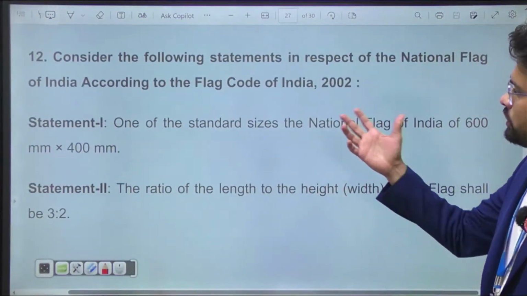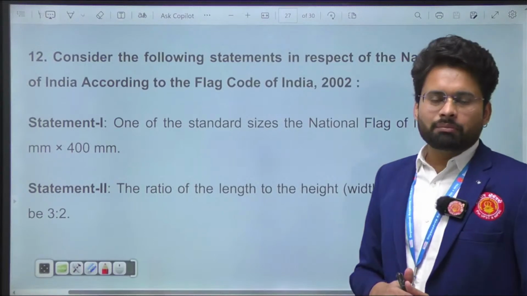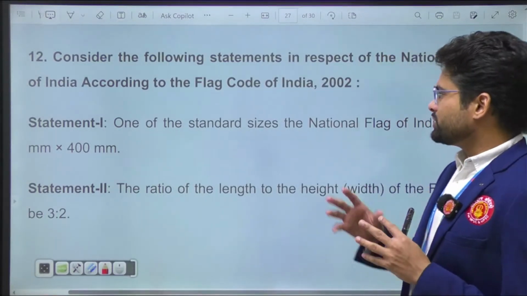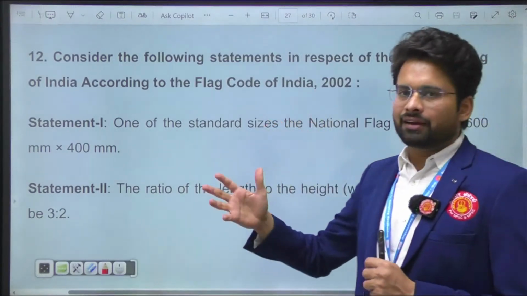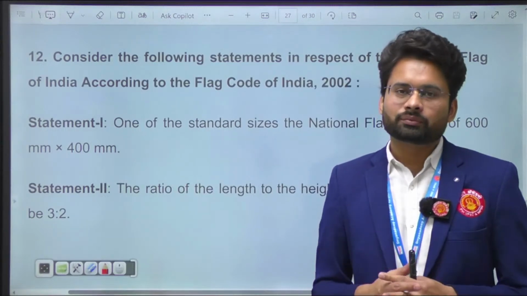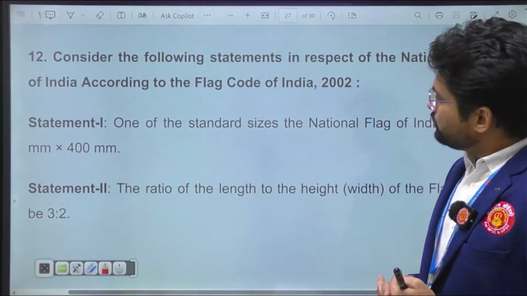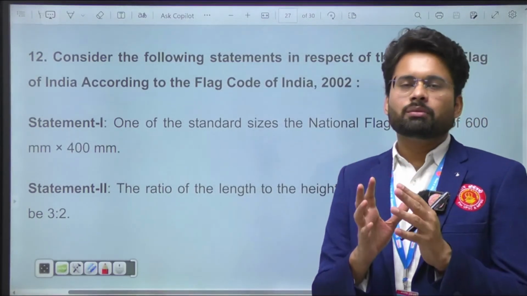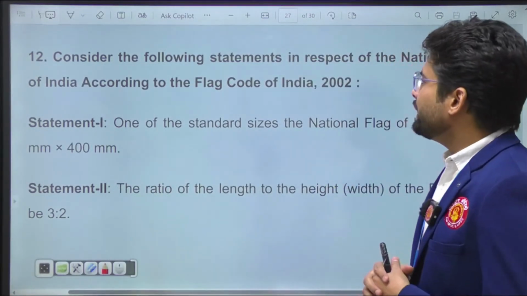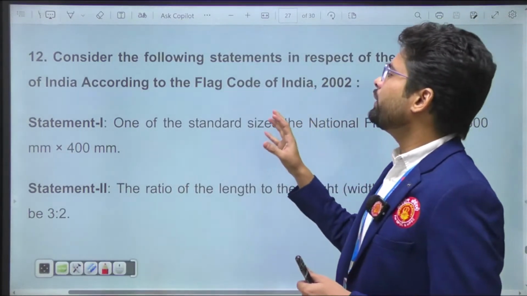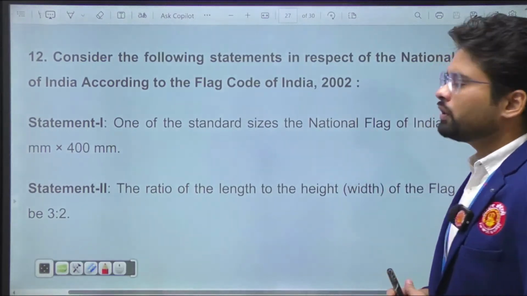Okay, let's talk about question 12. Again, a very important current affairs based question, because the question is about the Indian flag, and recently the Government of India launched the Har Ghar Tiranga policy. So it was a very predictable question that UPSC might ask about the flag. Consider the following statements in respect of the national flag of India according to the Flag Code of India 2002.